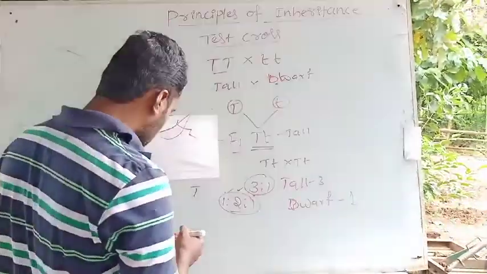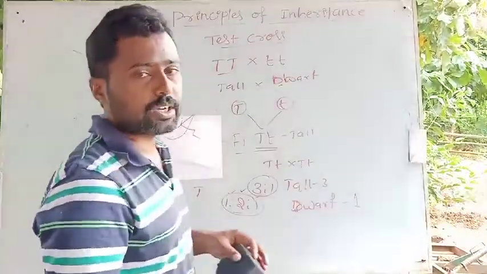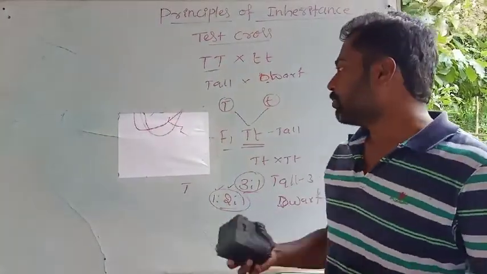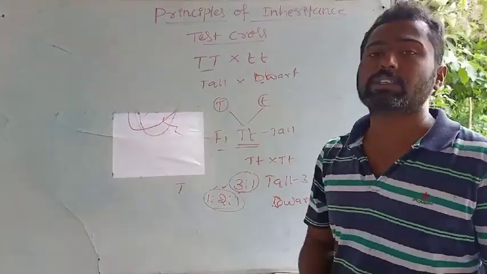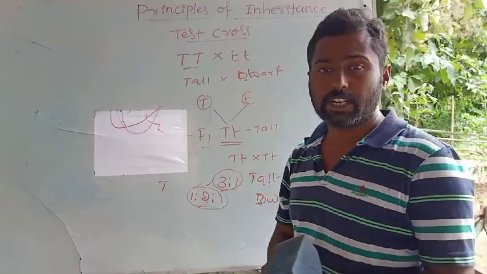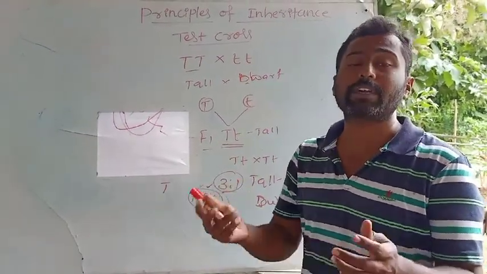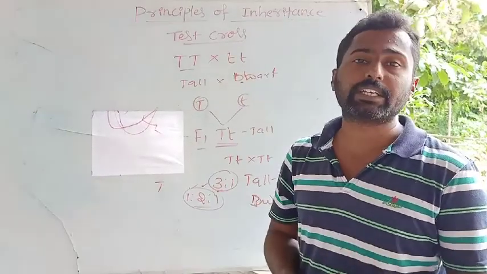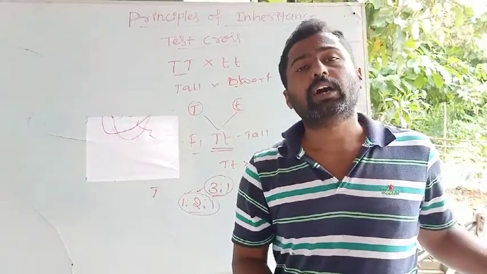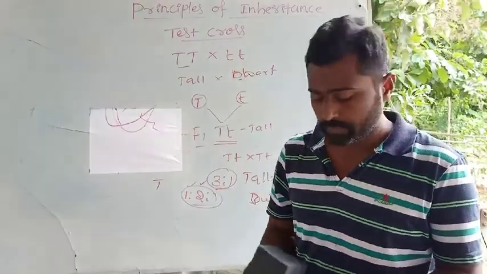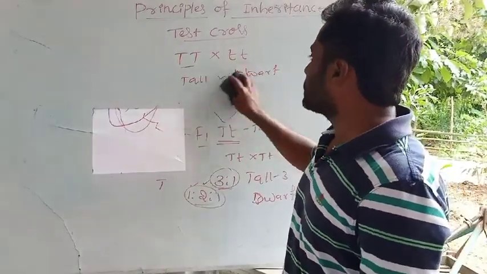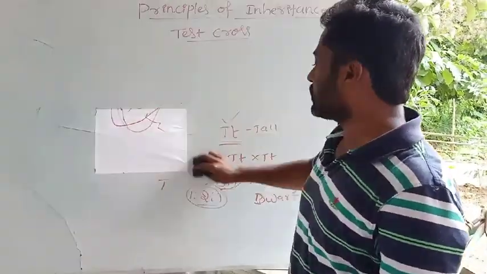By conducting the experiments on monohybrid cross, Gregor John Mendel put forth the law of dominance and the law of segregation of gametes. It means that during the formation of gametes, the factors or alleles get separated or segregated from each other. That is what we call the law of segregation of gametes. Now I am going to explain the concept of test cross.